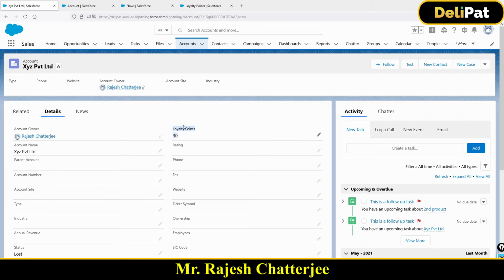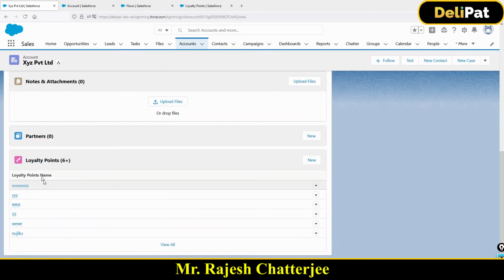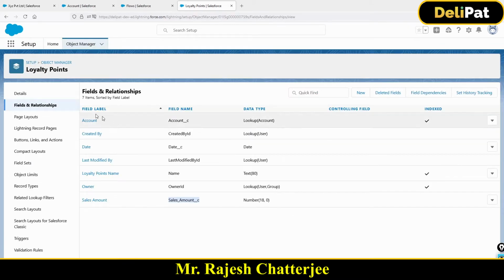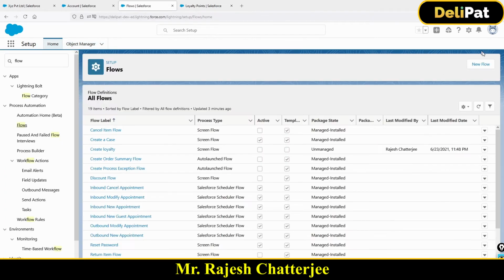Now I'm going to create the same thing in front of you, so you can follow my screen and do the same. Again, repeating, you have to get ready with these fields, the loyalty points field and this object. So please get ready with these fields, and make sure you select the same data type that I have selected. Once you're done with that, let's go to the flow and create a new flow.